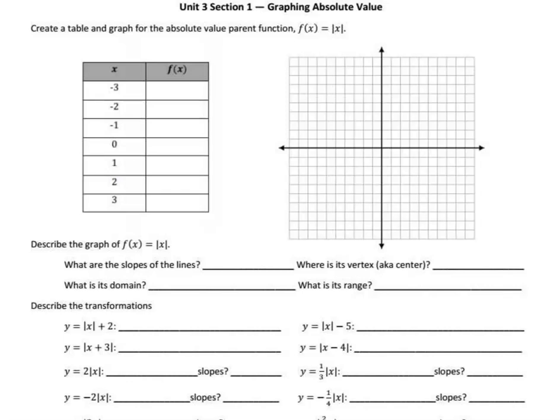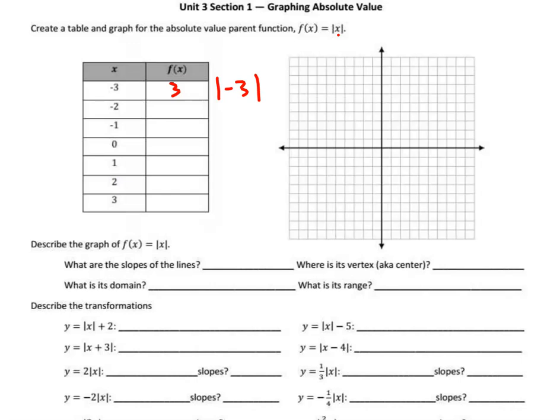Unit 3, Section 1. Well, we're starting the brand new unit, which is on absolute value. Absolute value is distance from 0. And so to calculate absolute value, you basically make the number positive. So if we have the parent function, it's always going to be positive. So if I plug in -3 for x, the absolute value of -3 is how far is -3 from 0?